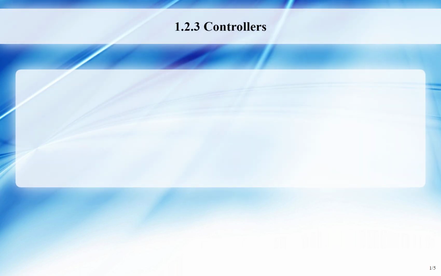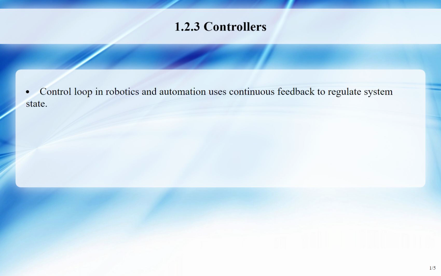Chapter 1.2.3 Controllers. A control loop in robotics and automation regulates the state of a system through continuous feedback. An example is a thermostat in a room where the desired state is set by the user, and the current state is the room temperature.